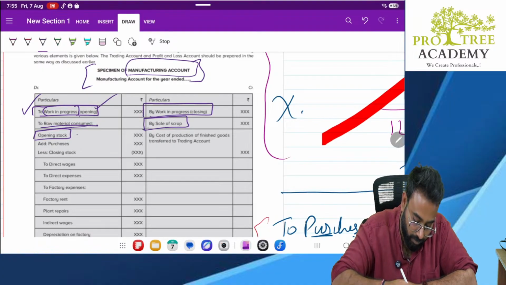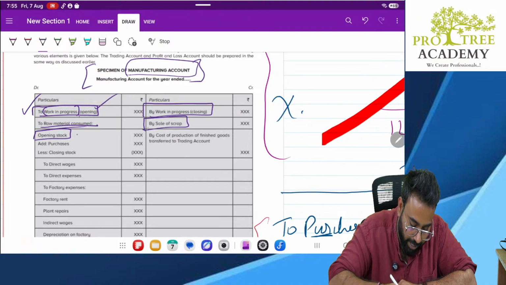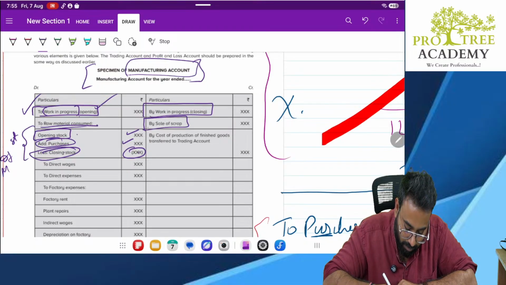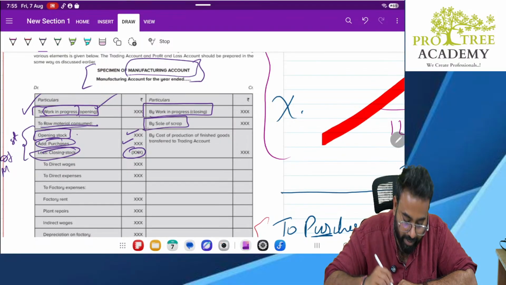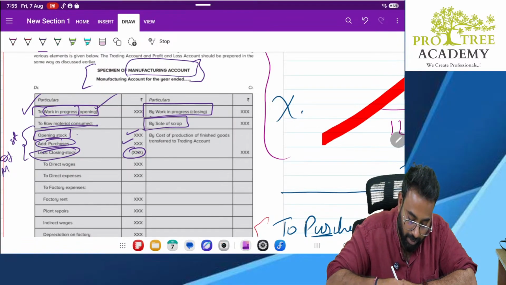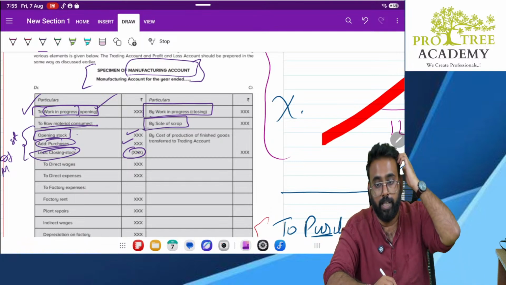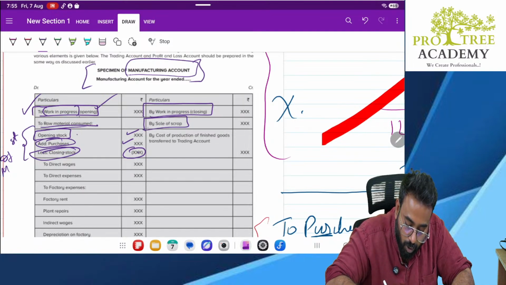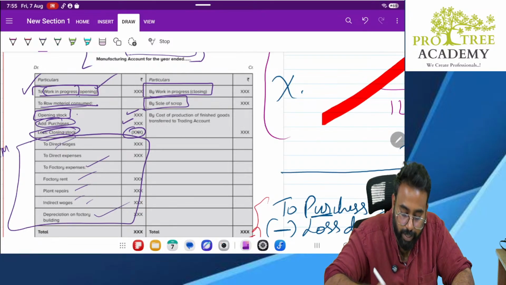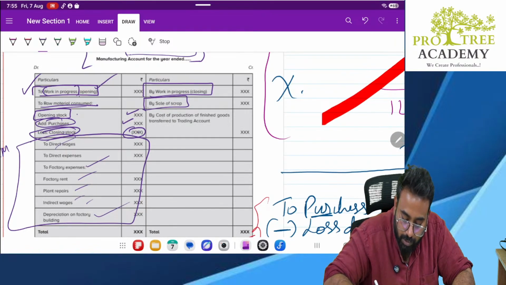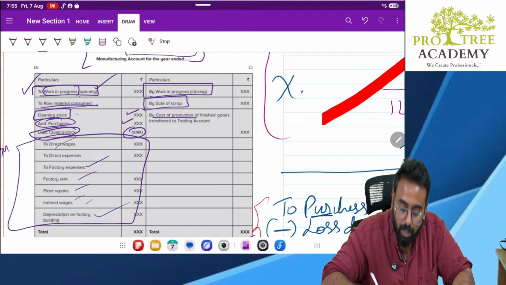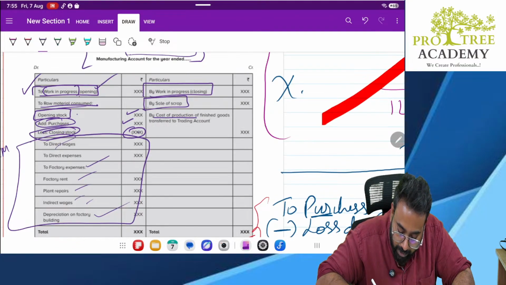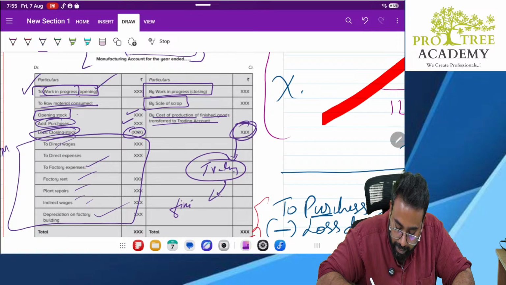Then there will be direct wages, direct expenses, factory expenses, factory rent, all those things, depreciation on factory, everything is put here. Whichever is relating to manufacturing is put in the manufacturing account. And after putting everything, you will get cost of production of finished goods transferred to trading account. This amount will be transferred to trading account. And this amount which is transferred to a trading account is nothing but there it is finished goods.